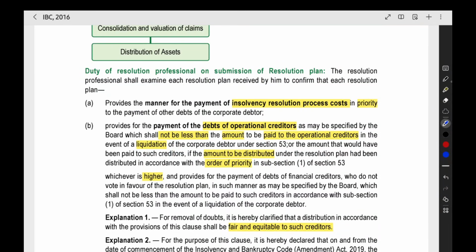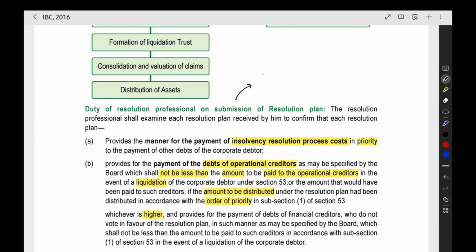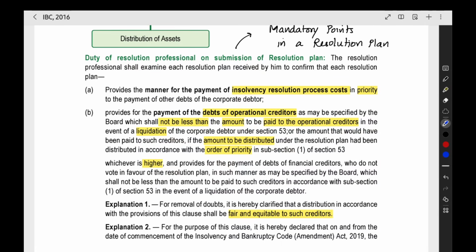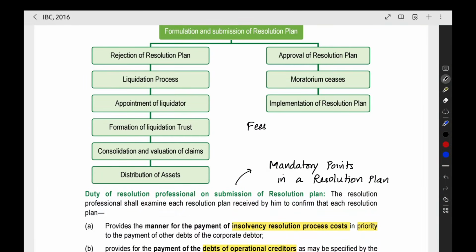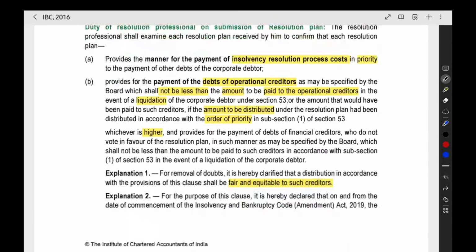Then resolution plan. In the resolution plan, what are all the points that should be mandatorily present? Mandatory points in a resolution plan. If these points are not there in the resolution plan, then it will not be approved. The first point, when you see, it provides the manner for the payment of insolvency resolution process cost, like the fees to the IRP or the RP. Everything should be paid under the resolution plan.